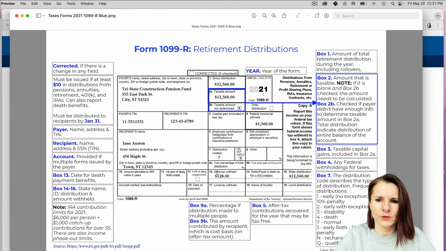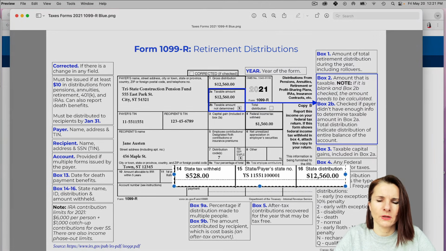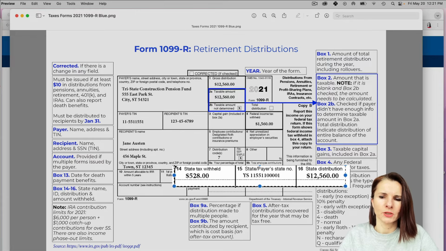Now, boxes 14 and 16. So these boxes are state information on withholding and how much of the distribution is considered state distribution. Now, sometimes taxpayers have this blank and then they think, that means none of it's taxable in my state, I don't even have to enter. So most tax softwares, they will directly move the information from the federal return to state, but some people might just do the state, which I don't advise. I advise to always make sure you have federal first, then state, so everything flows through correctly.